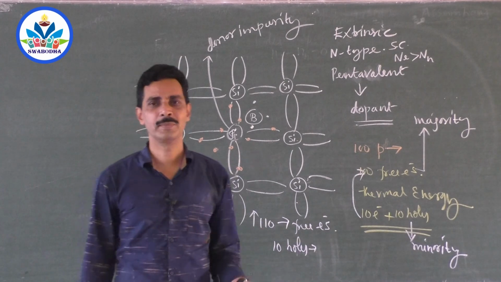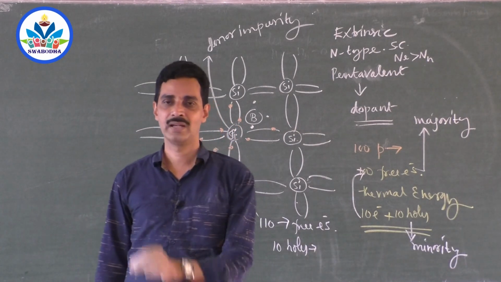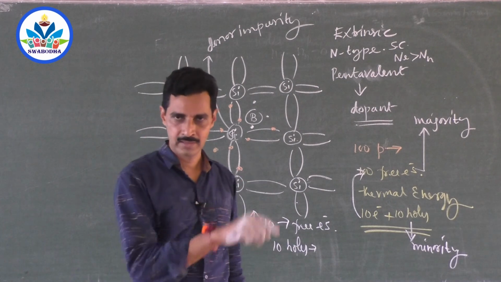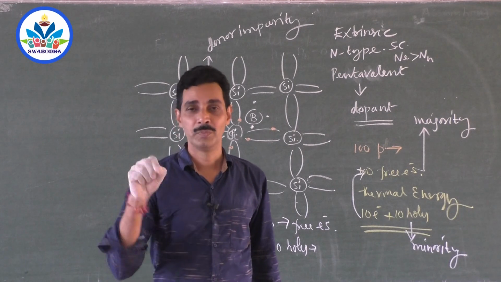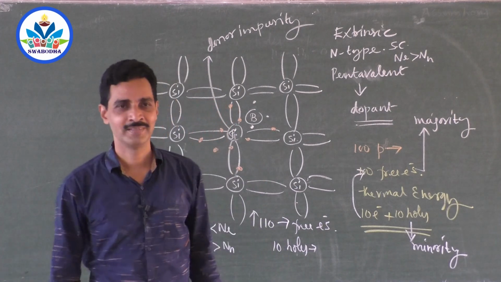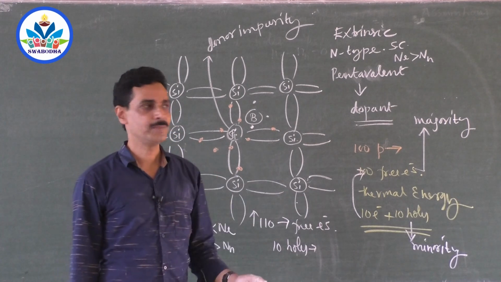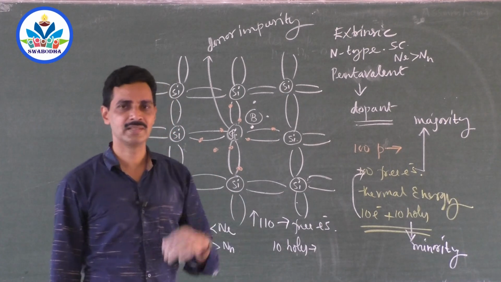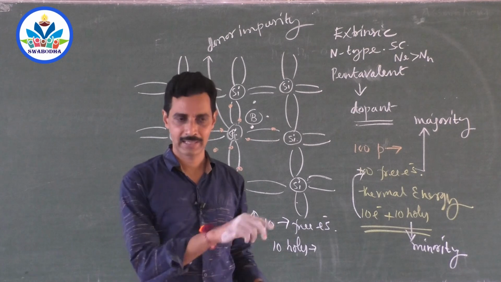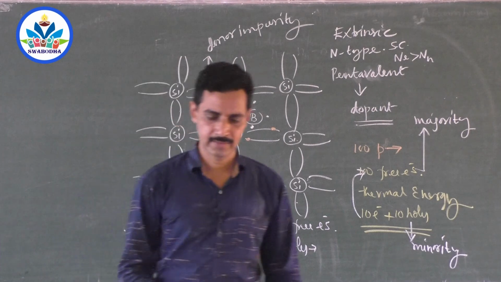after doping a pure semiconductor with a pentavalent impurity, the resulting semiconductor is called an N-type semiconductor. Now the N-type semiconductor is: 1, negatively charged; 2, positively charged; 3, neutral; 4, I don't know. The fourth option is very beautiful, I don't know. So what is the option? Once it is doped with the pentavalent impurity, it is an N-type semiconductor. Is it negatively charged, positively charged, neutral, or I don't know? Answer me.